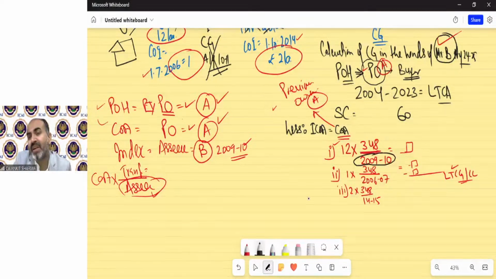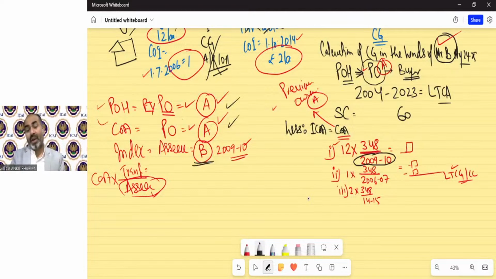The Act says we are taking the period of holding from the point of view of Mr. A. We will take the cost from the point of view of Mr. A, who is the previous owner. Okay. So the assessee says this is wrong. If the cost is from the point of view of Mr. A, if the period of holding is from the point of view of Mr. A, then why has the index been taken from the point of view of Mr. B? So the Act says so because it has been written in the formula.